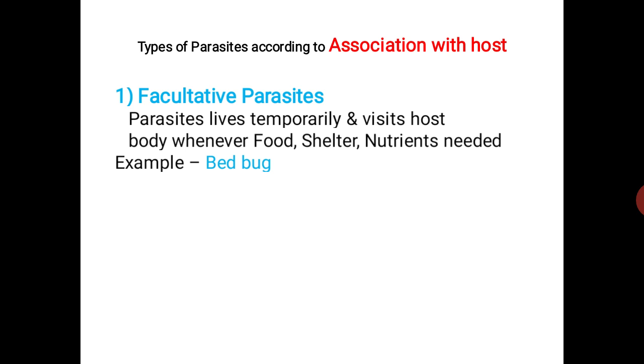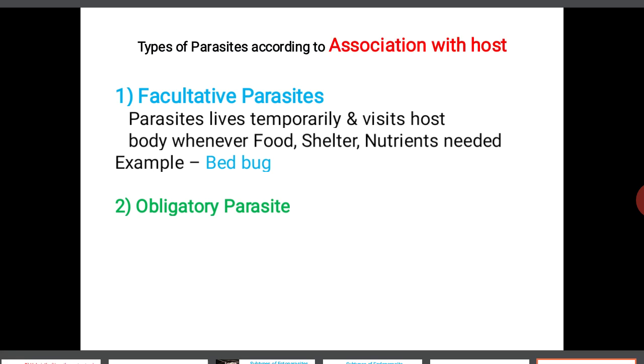So these parasites do not show association with the host body for a long period or for the whole day. Such a parasite is known as a facultative parasite. The second one is obligatory parasite.